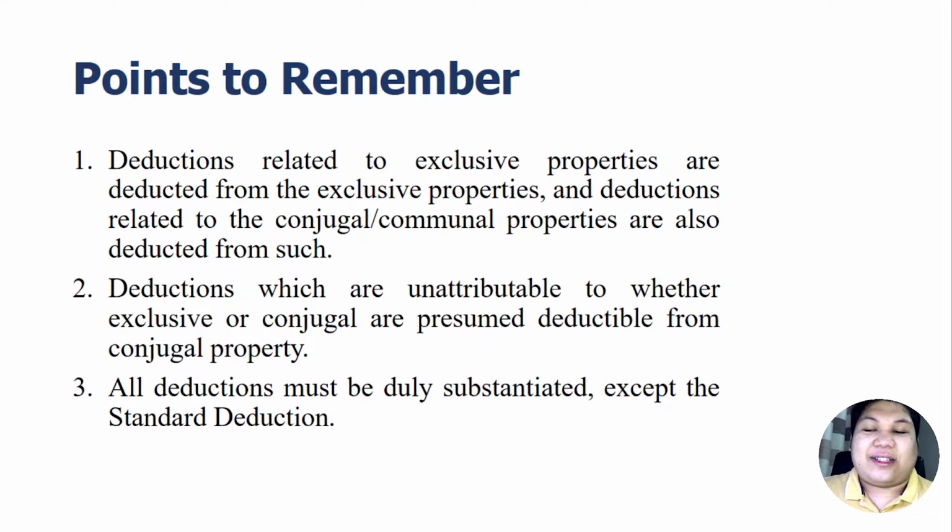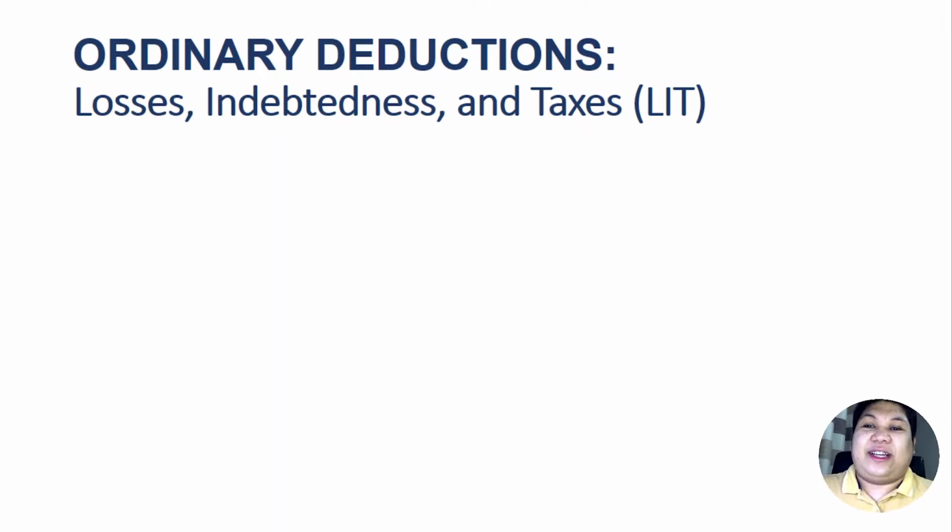And finally, all deductions must be duly substantiated, like what we always mentioned in our past videos, even in our income tax videos. All deductions claimed against the gross estate should be substantiated, except for one thing, and that is the standard deduction, because every decedent taxpayer can automatically deduct the standard deduction, which is 5 million for residents and citizens and 500,000 for non-resident aliens. So let us now focus our discussion on the LIT, or the losses, indebtedness, and taxes. Let us have first the losses.